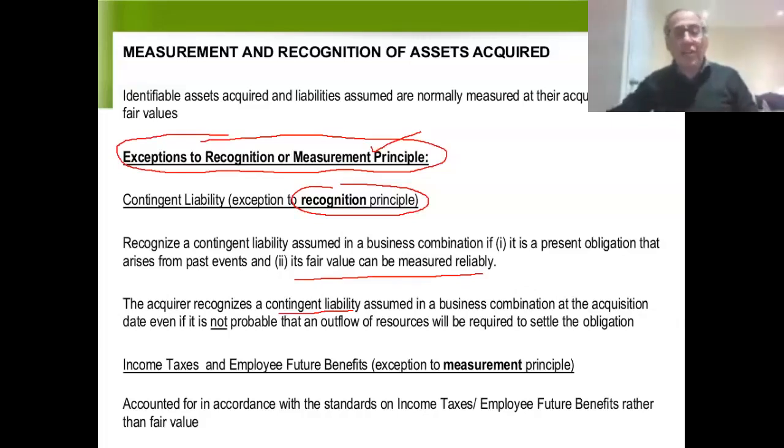For consolidation purposes, we would include the liability on the consolidated balance sheet, even though there's only a 30% chance the company will lose, and it's not probable there'll be an outflow. There's a 70% chance there won't be an outflow. Nevertheless, for consolidation purposes, we would pick up the fair value of the contingent liability as long as we can reliably measure it. So as long as we can come up with a reliable measurement of the value of that lawsuit liability, we would set it up in the consolidated statements, even though there's only a 30% chance that there will be an outflow.